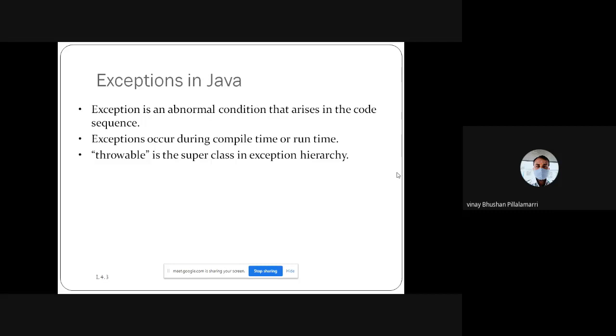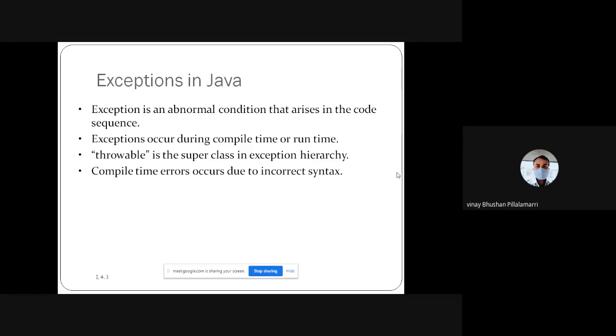Okay, that can be a Throwable, starting from the Throwable, which we said is a superclass. The Throwable can come from the program sequence, where the programmer is throwing on a particular object, or else the compiler is throwing at compile time, or the interpreter is throwing at runtime. Like this we have a hierarchy also.